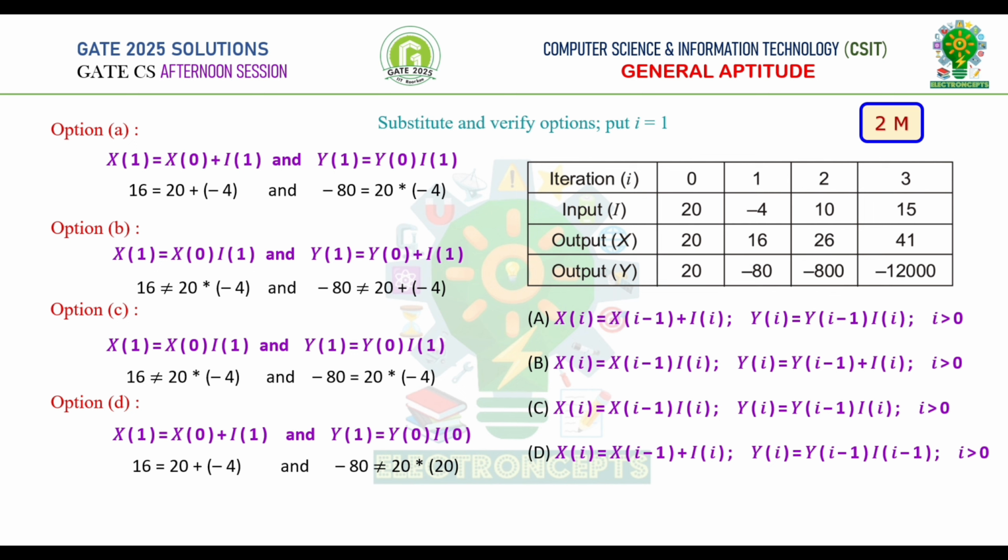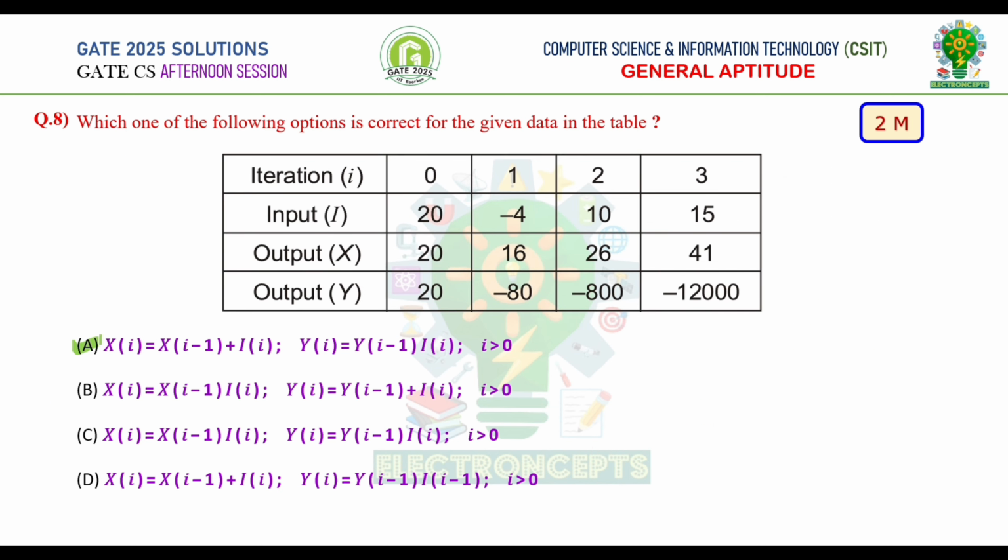Similarly, if we verify other options, we can say that options B, C, D are not satisfied for both x of 1 and y of 1. Therefore, option A is correct.